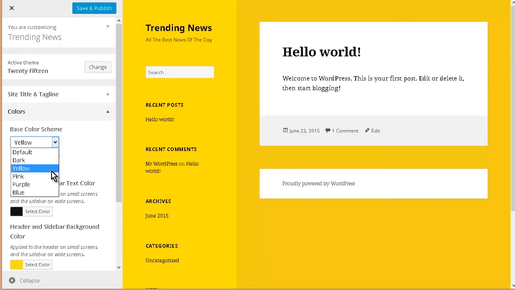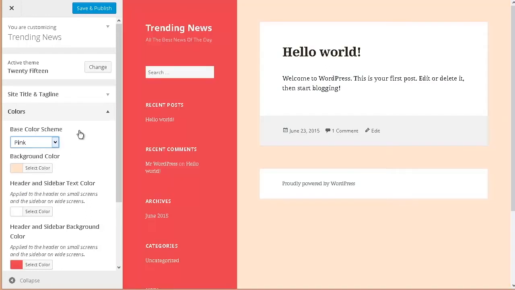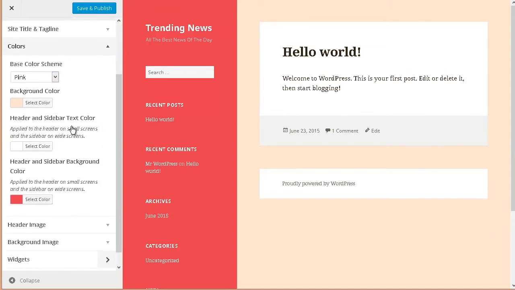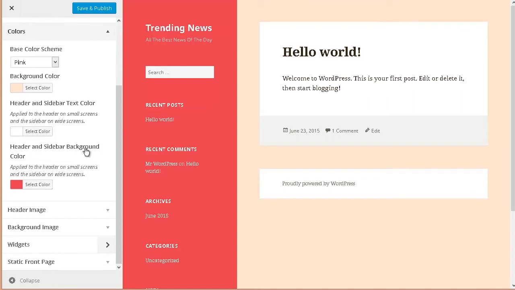Anyway, find one that you like. I'm just going to use this one. Then you can change the text color if you want, and the header and sidebar background color. This was part of the color scheme, but if you want to change it, you can make changes in there. I'm just going to leave it the way it is.